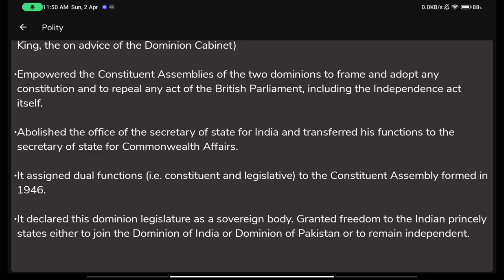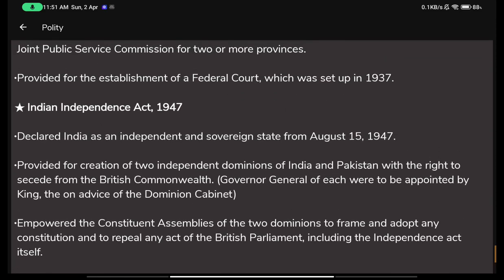So it's like the British government left its two kids to now grow up on their own. The British government said to kid India and kid Pakistan that okay, children, now you have grown up, you handle your tasks yourselves, and we will only provide you assistance from time to time, if you so wish. Otherwise, you can lead your life however you wish. And it gave permission to the kid princely states that now children, you have also grown up, you can either join your big brothers or you can just stay free, stay independent. So this was all done through the Indian Independence Act.